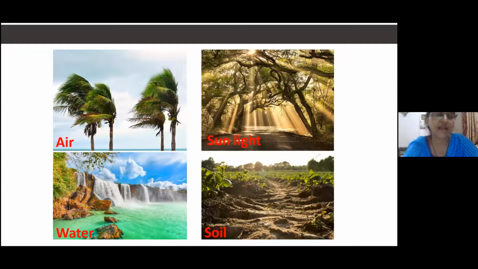First one, air. Second one is water. Water bodies are present. The next one is sunlight. And next one is soil. All these things are non-living ones. And they are known as abiotic components.